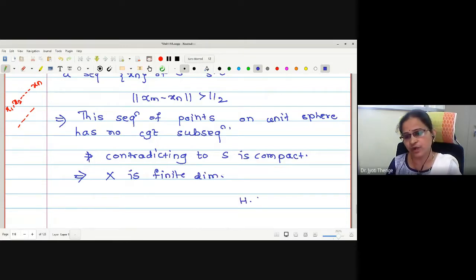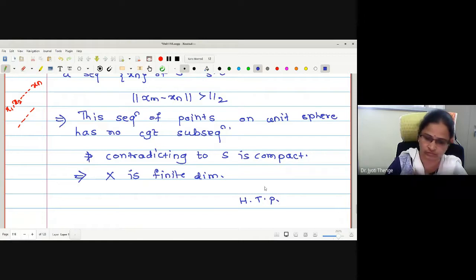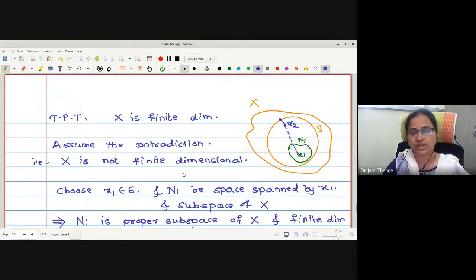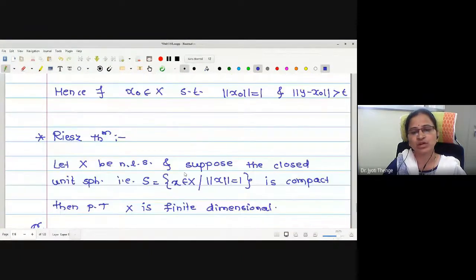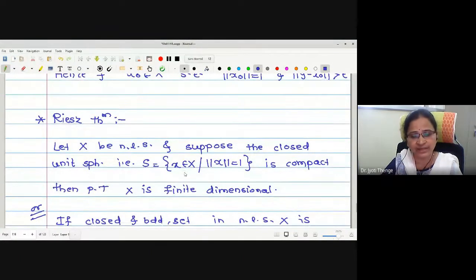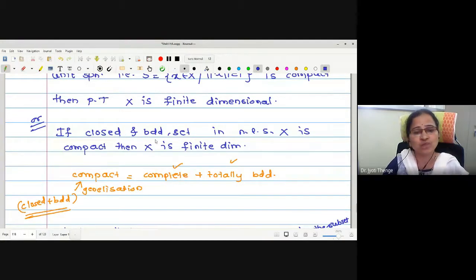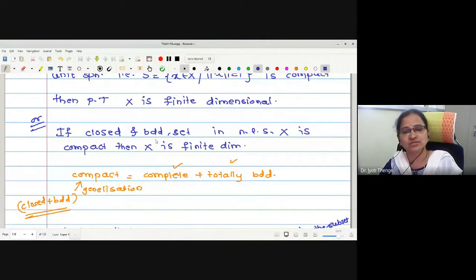Any difficulty you have, you can ask. Riesz's lemma and Riesz's theorem are very important theorems. Why is it important? Because this criterion will tell us how to identify spaces of finite dimension. How to check? Simply, if a closed and bounded set is compact, then it is true. Closed and bounded sets being compact is true only in Euclidean spaces R1, R2, R3, because all those are finite dimensional. Correct, no?